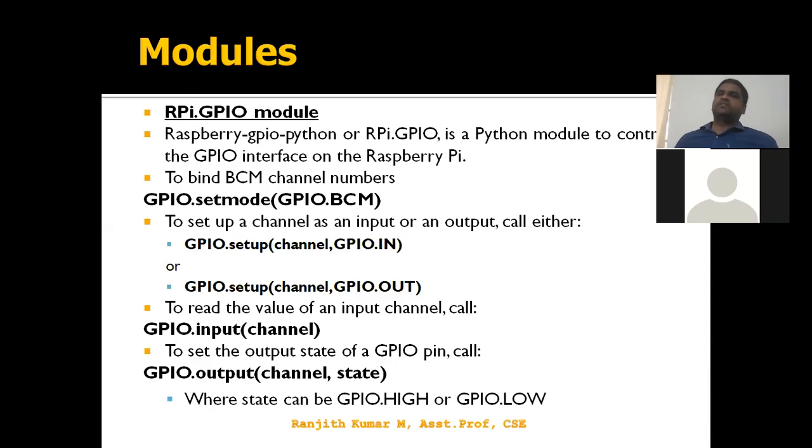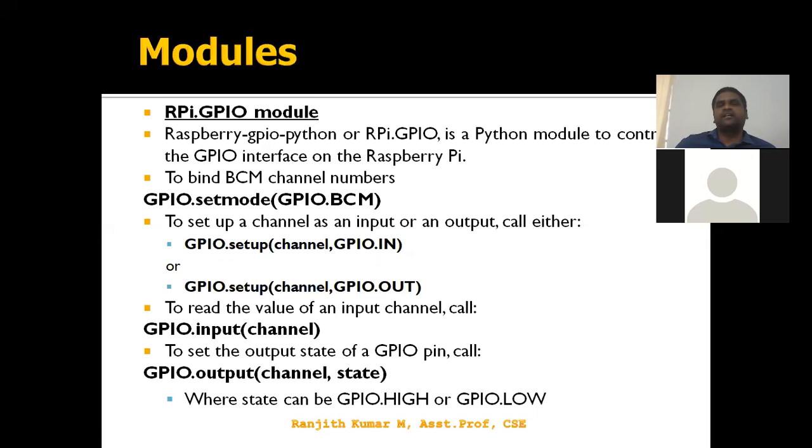The GPIO module is a module which has the functions used to access your Raspberry Pi GPIO pins. If you want to send some information to the external environment of a Raspberry Pi, we send it through GPIO pins only. If you want to read some data from an external component, we can read from the GPIO pins only. The Raspberry Pi has a set of 40 pins. Out of these 40 pins, we have ground pins and GPIO 1, 2, 3, 4 like that numbers.